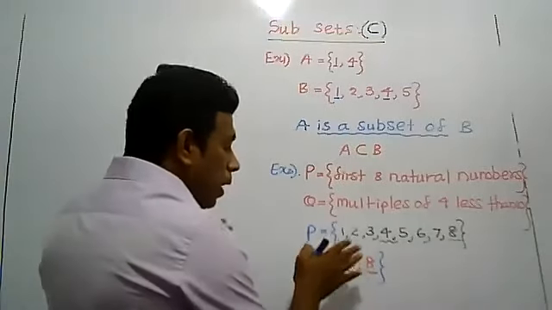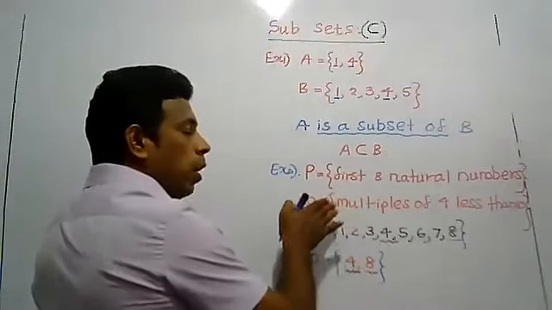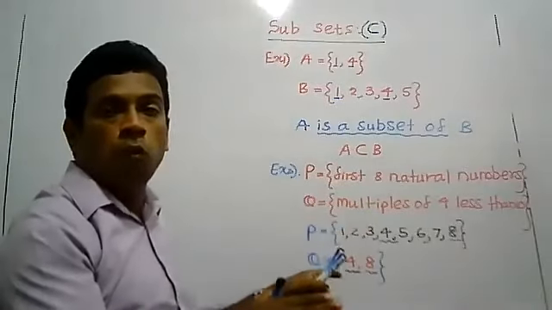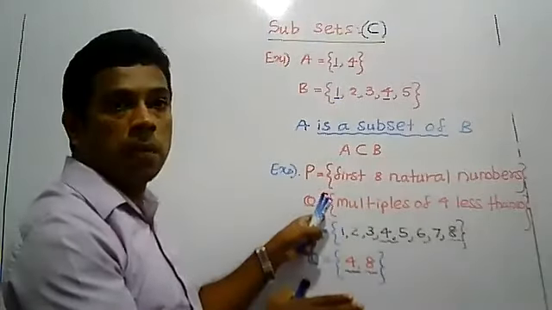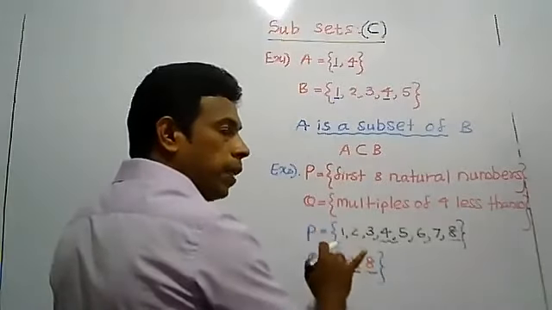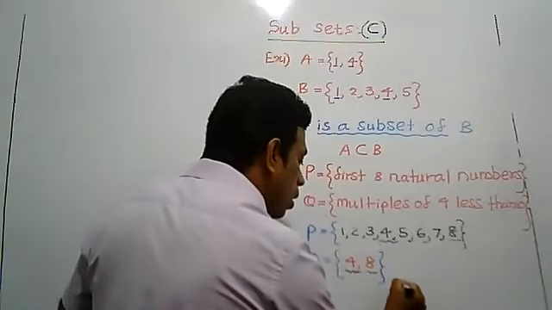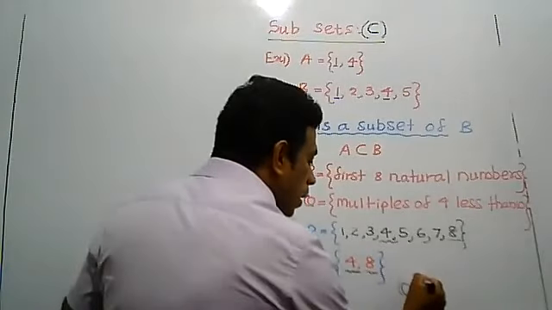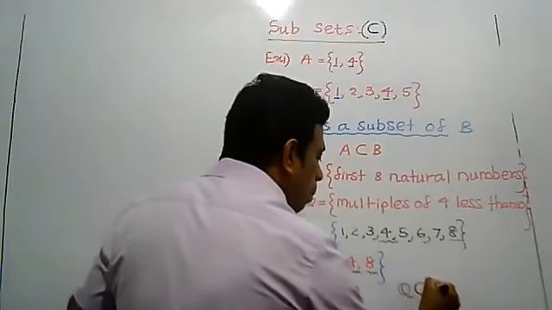Since these elements also belong to P, set Q should be a subset of set P. We write the smaller set, that means Q. So Q is a subset of P.